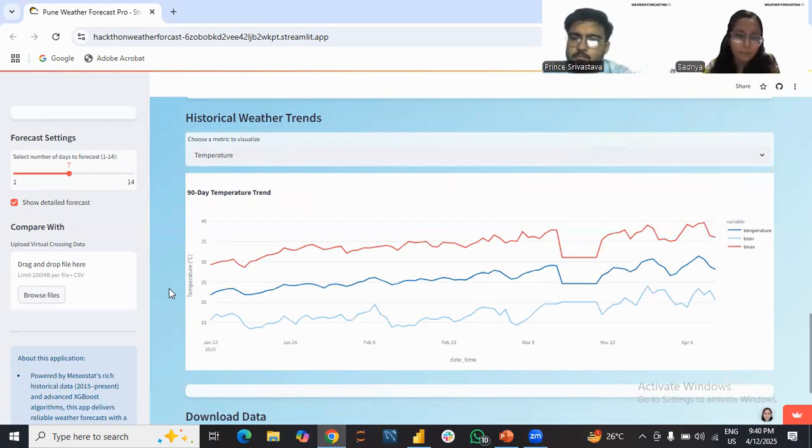Here, in choosing the metrics to visualize, we can select any metric, like tapping on the temperature arrow. Above it, the temperature arrow.